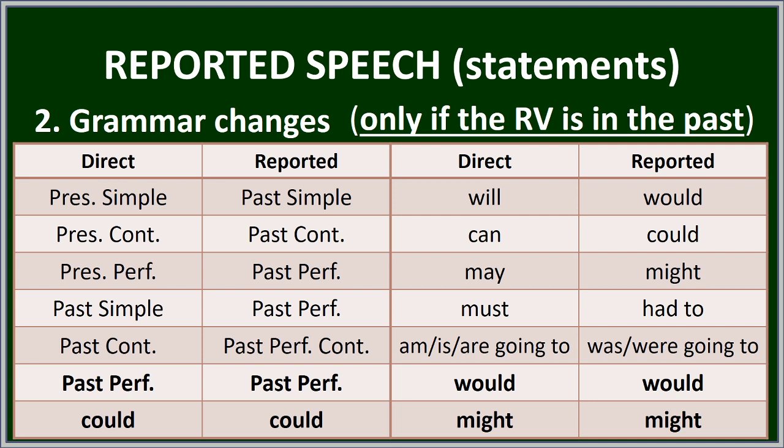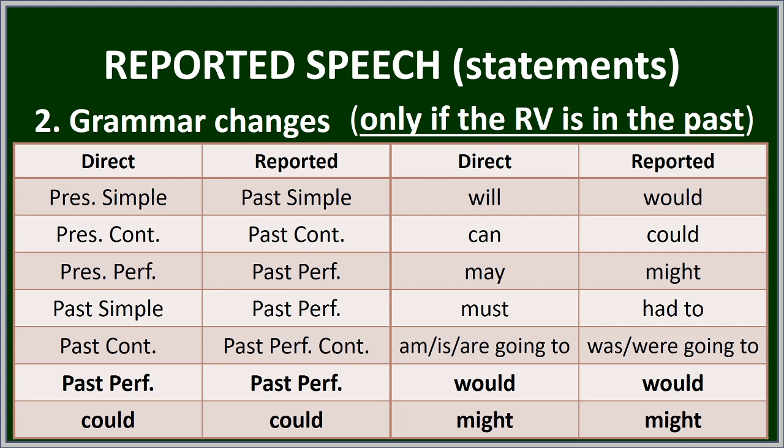We clarified that these changes occur only if the reporting verb is used in the past tense. So for example, somebody told or someone said. In this case we should change the tense forms of the verbs, and this is the part where verbs change. The forms of the verb change, but not their meaning. And this change implies a one tense back change. So if we have present tenses, they change into past tenses.